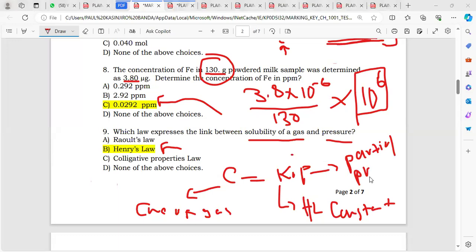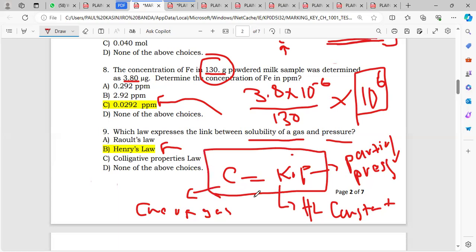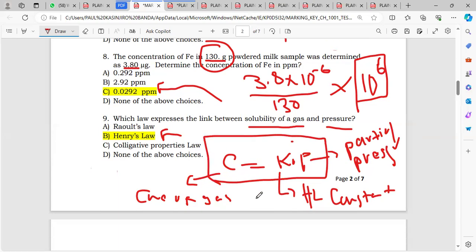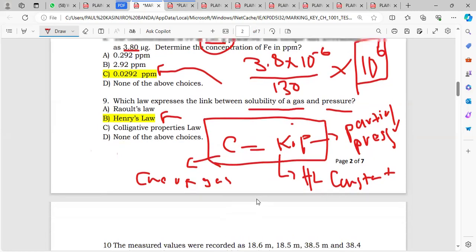The partial pressure of the gas. Okay, so we can read the question again. We are asking which law expresses the link between the solubility of the gas and the pressure. This is Henry's law, and it's given by this formula here. Okay, let's go to question 10 now.